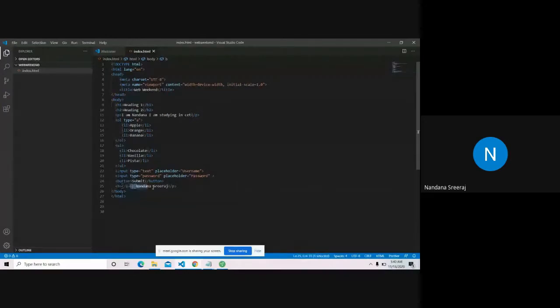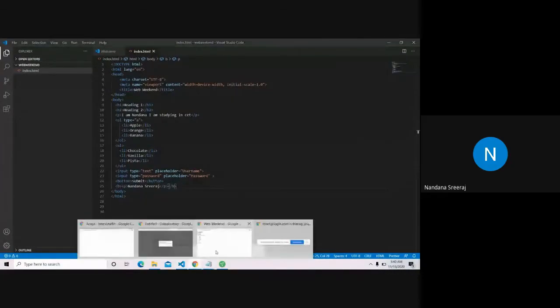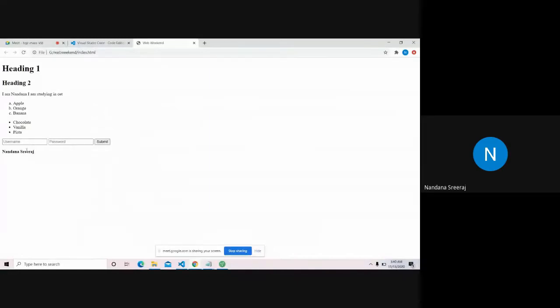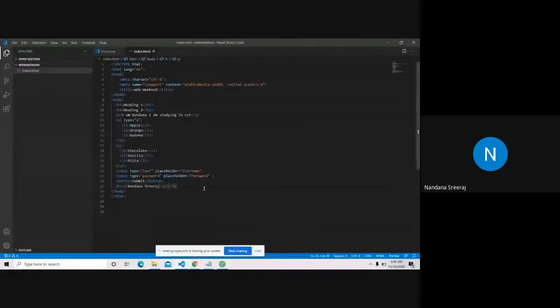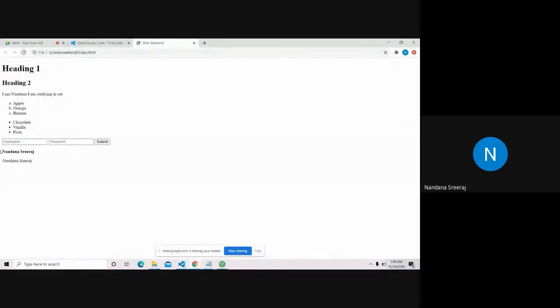So what I do is I take this whole paragraph tag and put it inside the B tag. Let's see. Yeah, so it's bold. It's not a heading, but it's bold text. Cool. I want it to be a little bit inclined, as in italics. I hope you know what italics is, a slightly bent thing. So for italics, the short form is I, and I place the paragraph tag inside the I tag, and it'll be a little bit slanted text. Yeah, a little bit better to see.